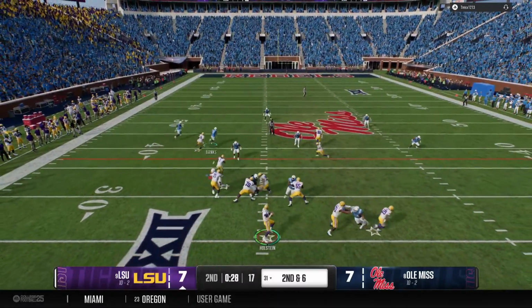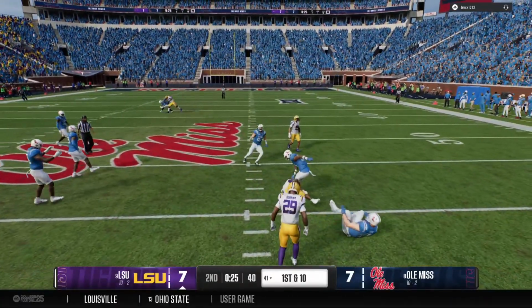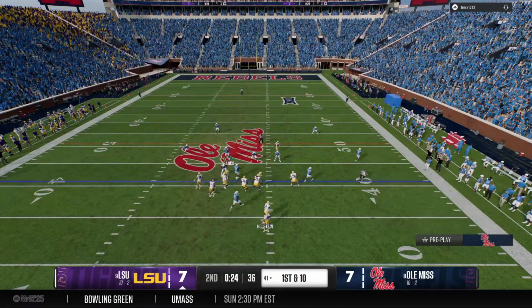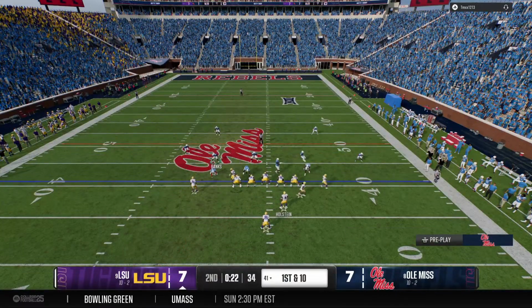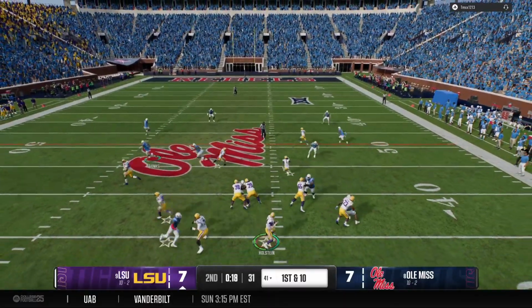Back to throw. It's Holstein. And it's caught across the middle. Not much after the catch, but it is good enough for a first down. Offense cranking up the tempo now. No huddle. And looking to throw now on first down.